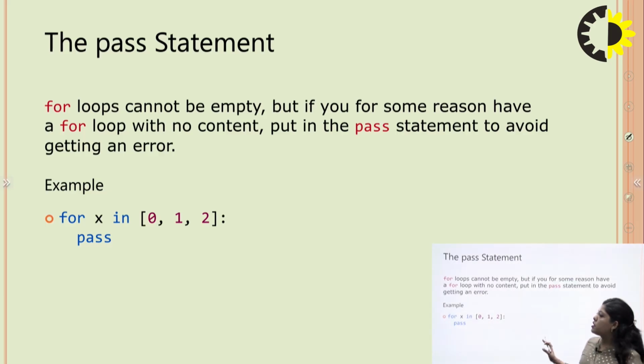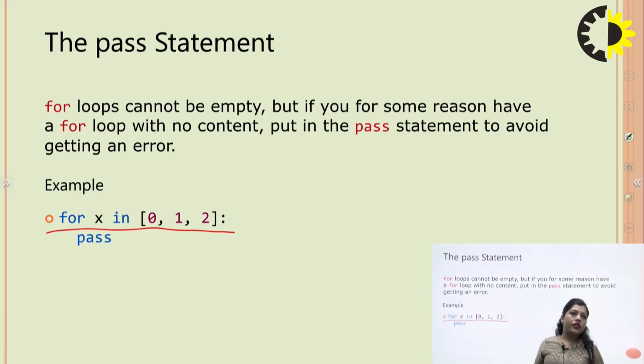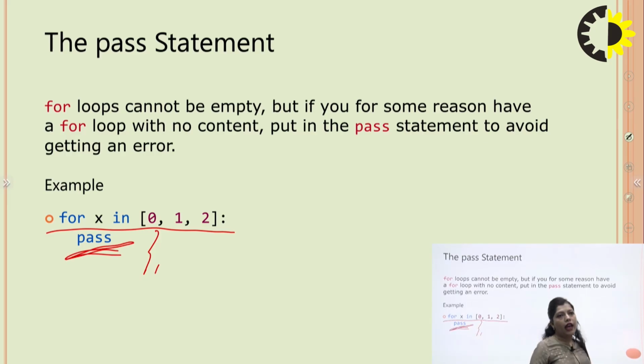Another statement is the pass statement. A for loop cannot be empty, but if for some reason you have a for loop with no content, put in the pass statement to avoid getting an error. For example, this is the for loop, but you don't have any statement to write after it. So we write the statement pass, and that will not give an error. If you do not write the pass statement, then it will give you an error.